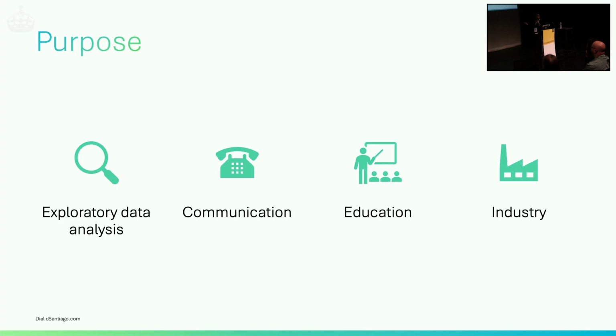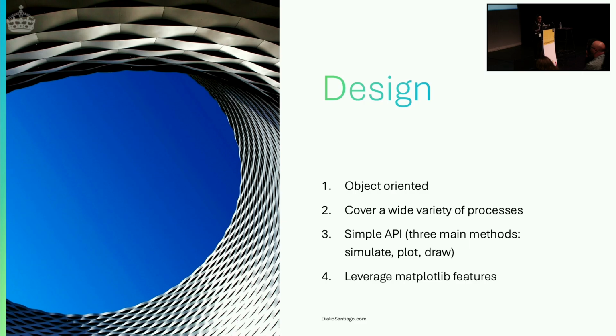The purpose of the library is to do this kind of experiment, like what we did today, explore stochastic processes, and help with communication for both education and use in the industry, when we want to communicate something about the process without going into the equations.